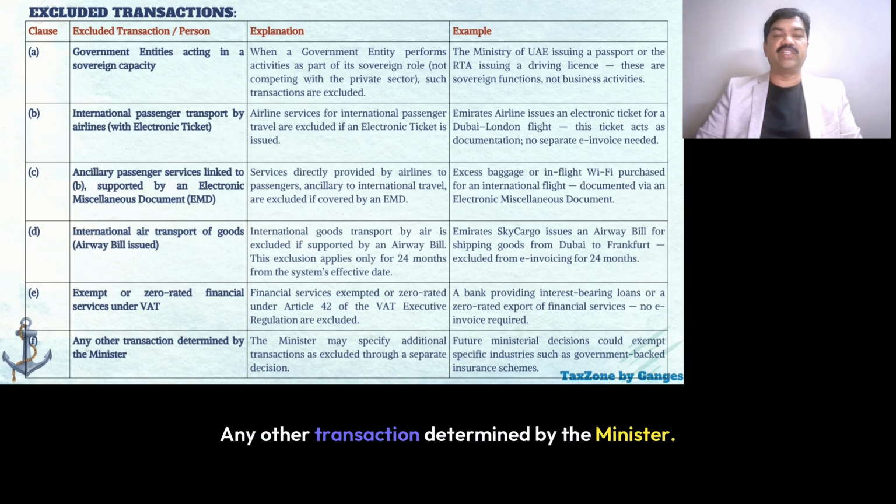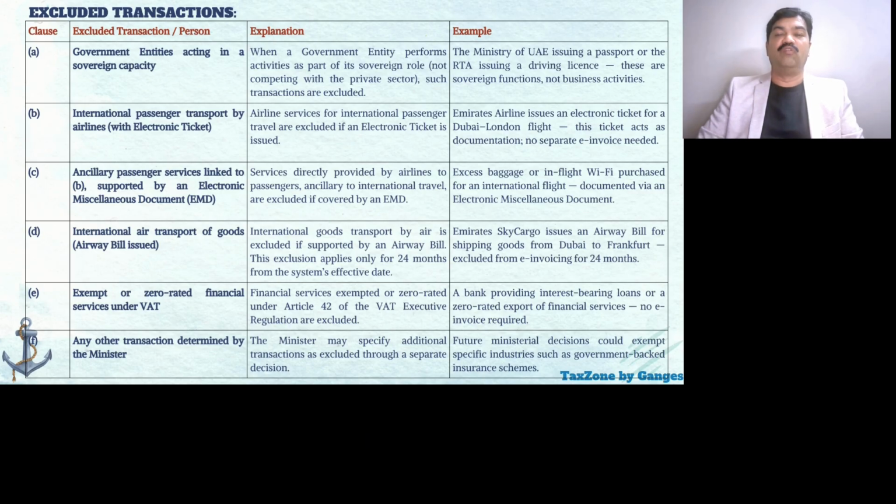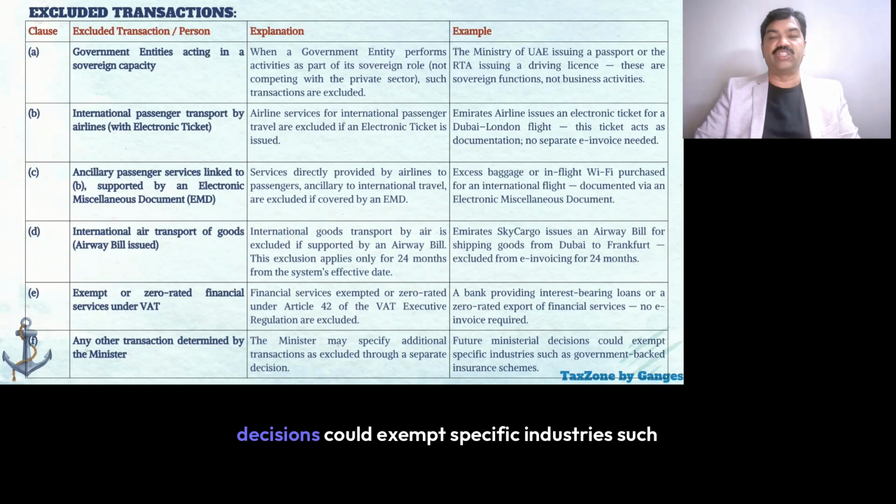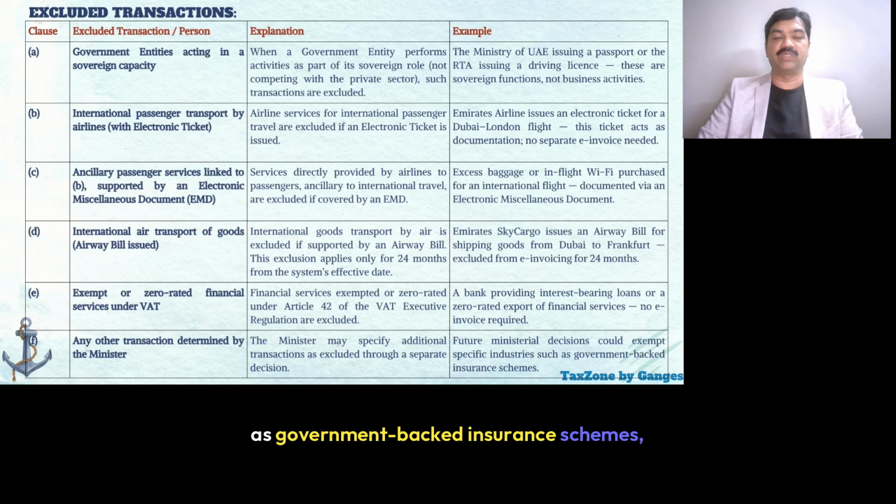Any other transaction determined by the minister. The minister may specify additional transactions as excluded through a separate decision. For example, future ministerial decisions could exempt specific industries such as government-backed insurance schemes, etc.